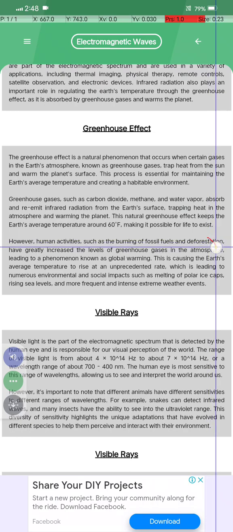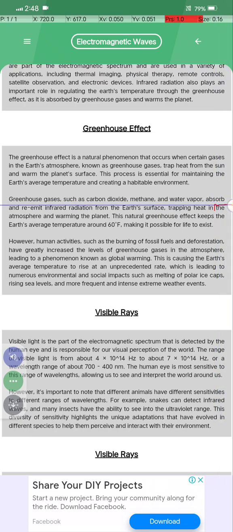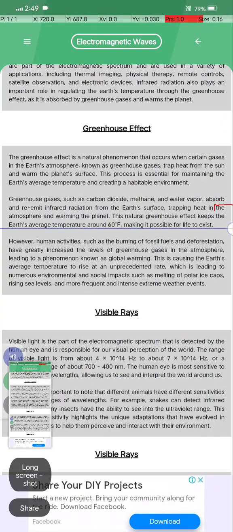The greenhouse gases such as carbon dioxide, methane, and water vapor absorb and emit infrared radiation from the Earth's surface, trapping the heat in the atmosphere and warming the planet. The natural greenhouse effect keeps the Earth's average temperature around 60 degrees Celsius, making it possible for life to exist.